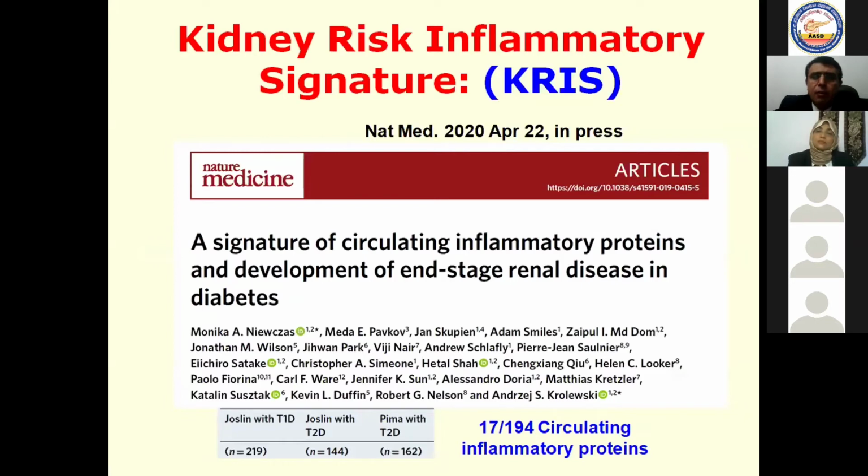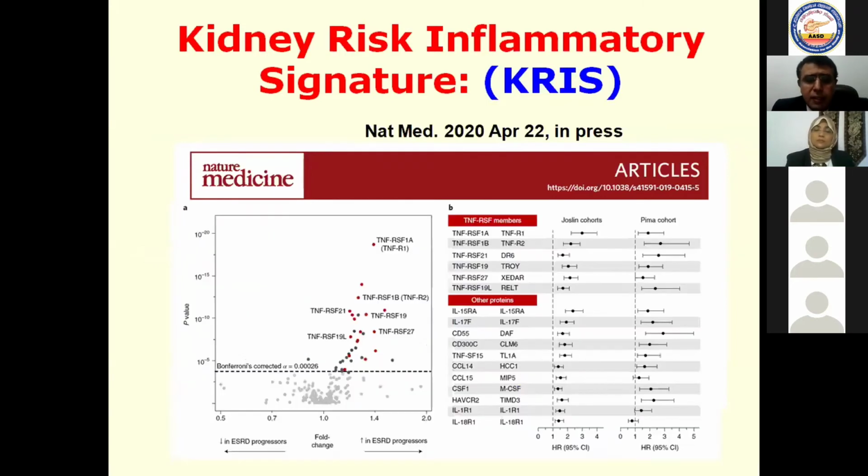What about the factors that are known as KRIS? These are kidney risk inflammatory signatures. From among 194 factors, they have found that 17 factors may have a significant role in inflammation in diabetic kidney disease and its development towards end-stage kidney disease. Most of these factors are related to tumor necrosis factor receptor soluble factors with several types: interleukin 15, interleukin 17, CD55, and the chemokine receptors and the chemokine ligands and others.